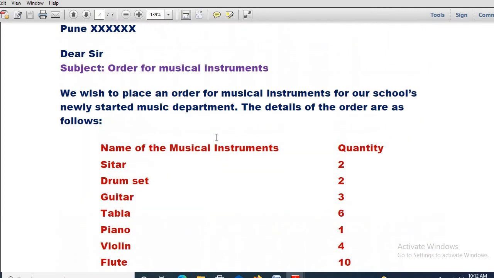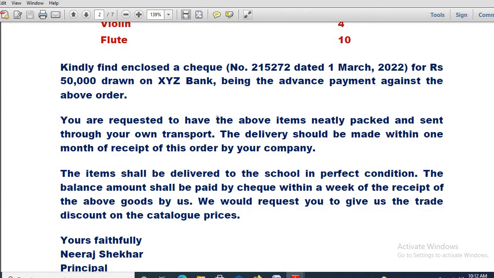In this way you have to do it. Whether you are paying with the help of a bank draft, you have to mention it. If you are paying with the help of a check, the check is of how much, 50,000, 20,000, what is the amount, that also has to be mentioned. Which bank the check is of, that one also you have to mention.